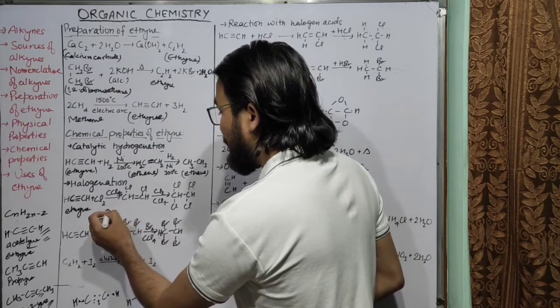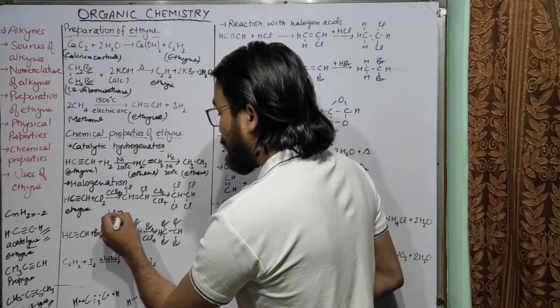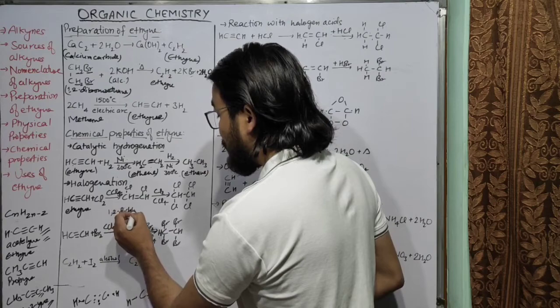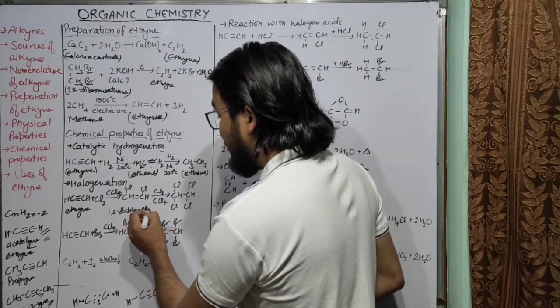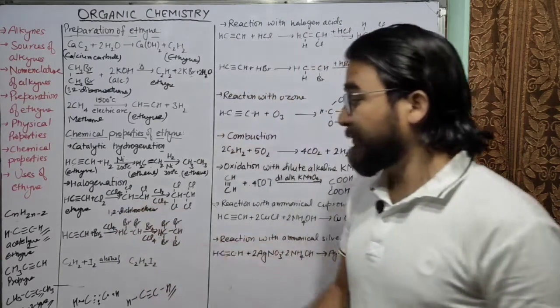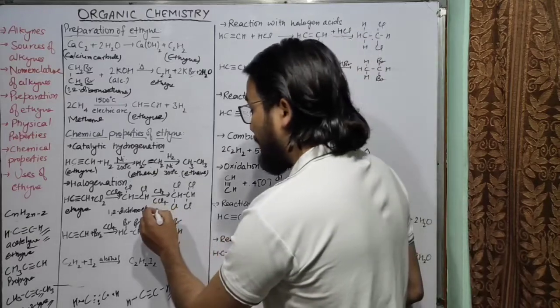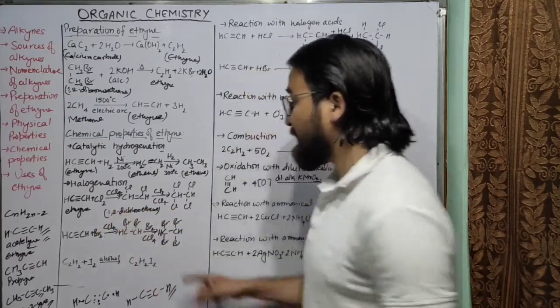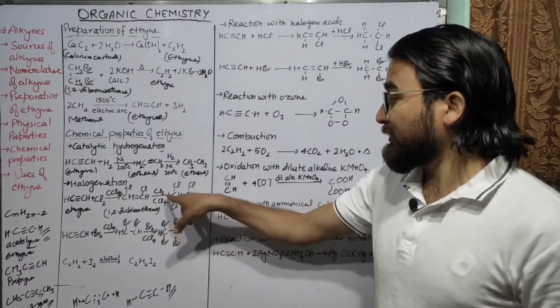What is the name of this compound? This is 1,2-dichloroethene. Why ethene? Because there is still a double bond. So 1,2-dichloroethene, not ethane. Its name is 1,2-dichloroethene.